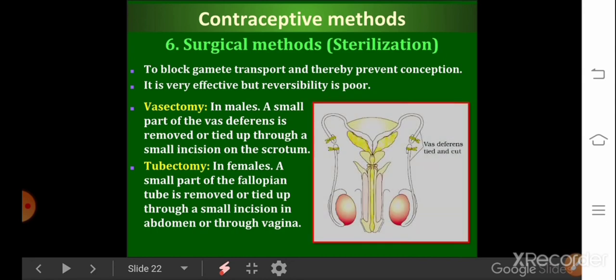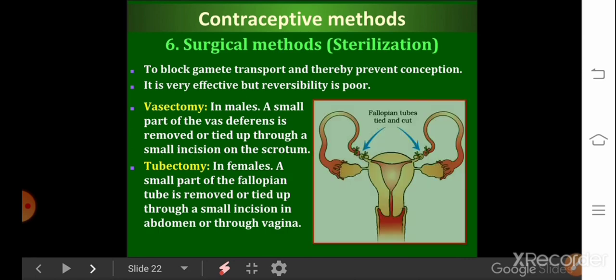In vasectomy, here is a picture of the male reproductive system. Can you see here? Yes. A small part of the vas deferens is removed and tied up through a small incision on the scrotum. Whereas in tubectomy, yes, here is the picture.